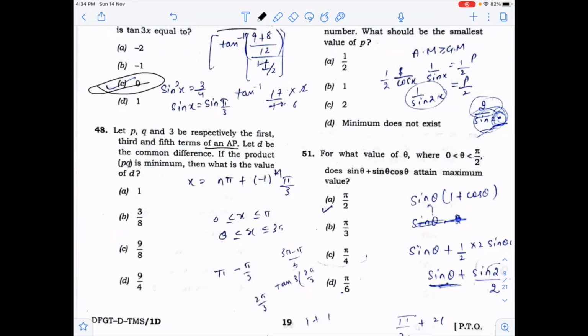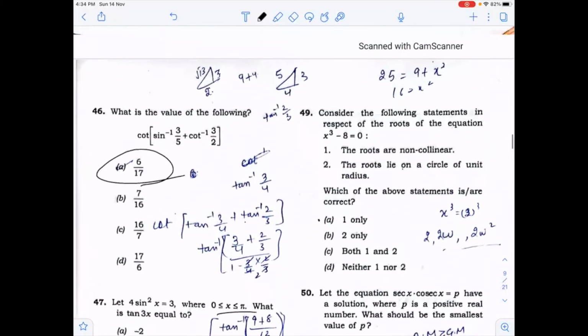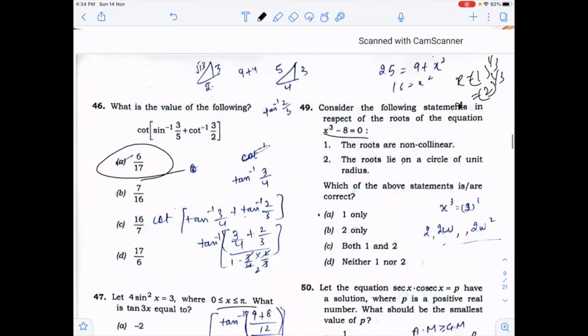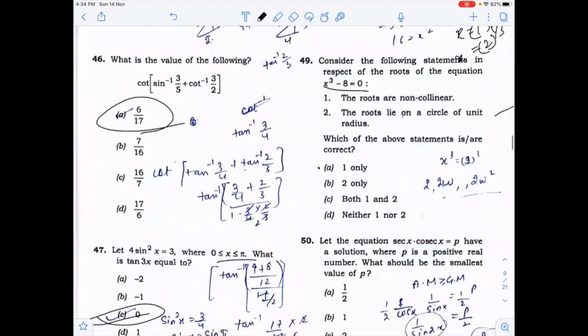Now in this, we know that this is a cube root of unity. So I can write this as 2 to the power 1 by 3. So its roots are 1, omega, omega square. So its roots are 2, 2 omega and 2 omega square. You know that these always lie on a circle, but this is not of unit radius 1, this is of radius 2. So the roots are always non-collinear, but they don't lie on a circle of unit radius. So only one is correct.